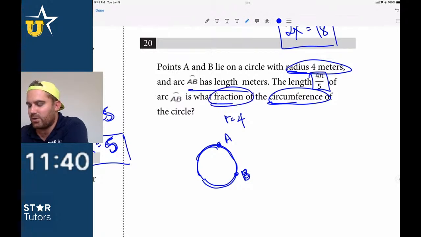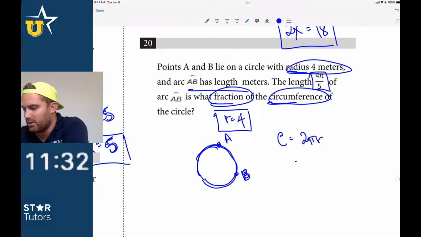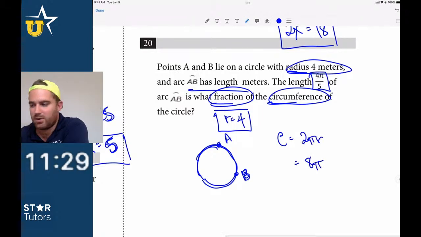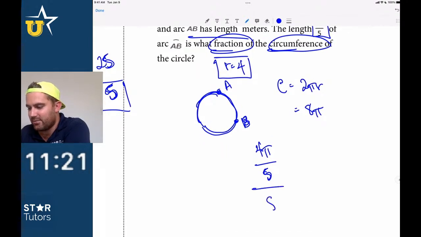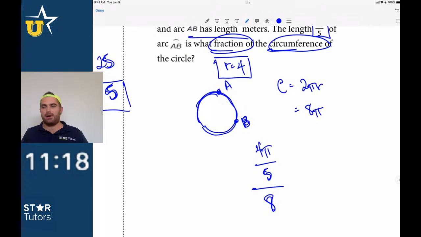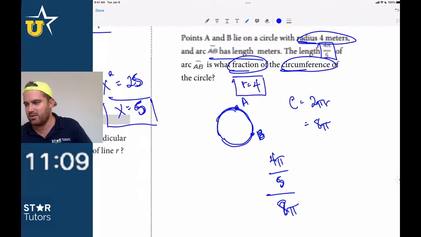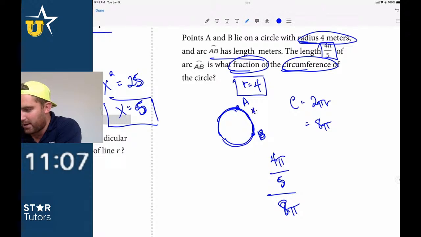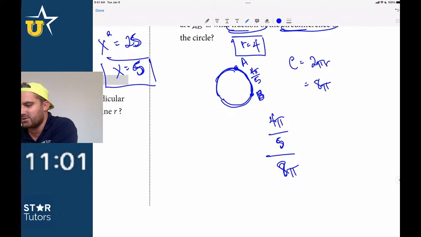So we're looking for the fraction, right? The total circumference of this circle is C equals 2 pi r, so the total circumference is just 8 pi, right? 8 pi. And if we're looking for the fraction of that, we're just going to literally say 4 pi over 5, over 8 pi. That's the technical fraction if we keep the pi's in place. Everybody see what I'm doing there? If the length of this right here is 4 pi over 5, and the overall circumference is 8 pi, the fraction looks like that.